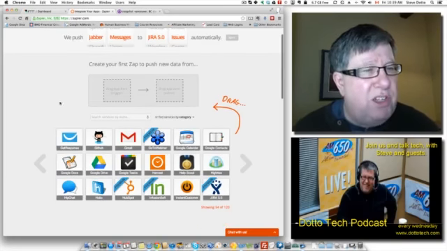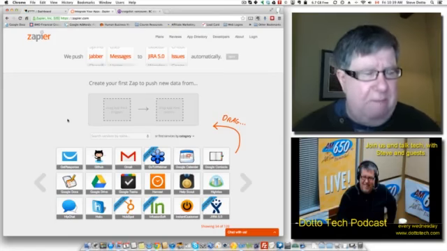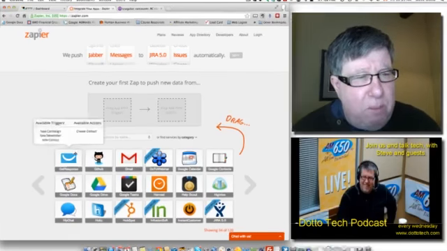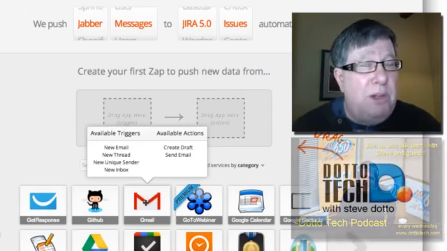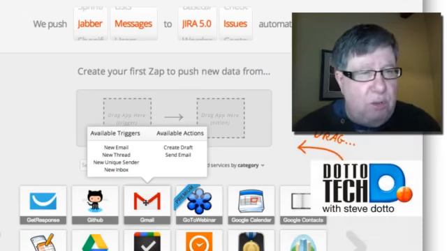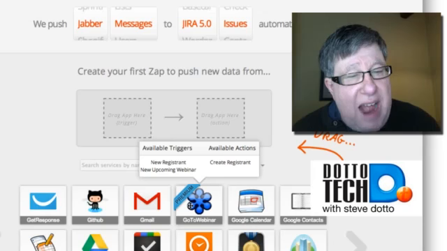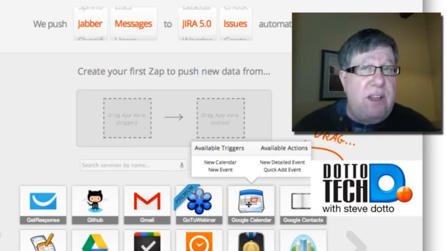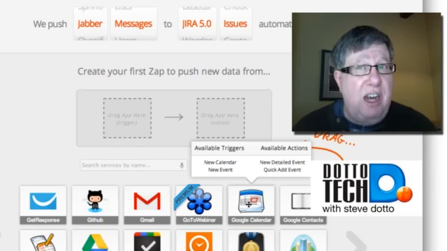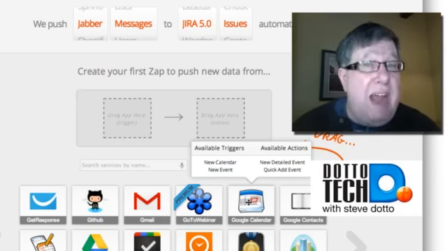I like their website for this reason, is they really explain the process very easily just by interacting with the website. Let me show you what I mean. If I move my mouse over top of, say, the Gmail app here, it shows me right away what the available triggers are. Remember, I have triggers and then actions, or triggers and responses. So if I have a new email or a new thread is created, then this action can occur in another app. And as we go through all of these different apps that they have, we can see the different triggers or actions. So the trigger is the front side. The trigger is what creates an action in another app, and the available action is what it can do when a different app creates a trigger.